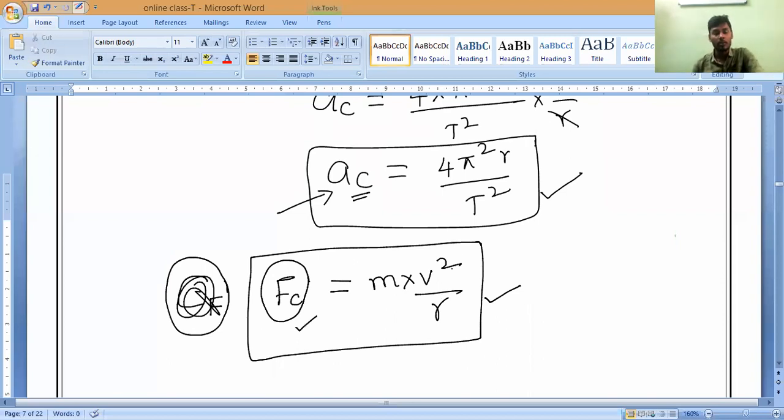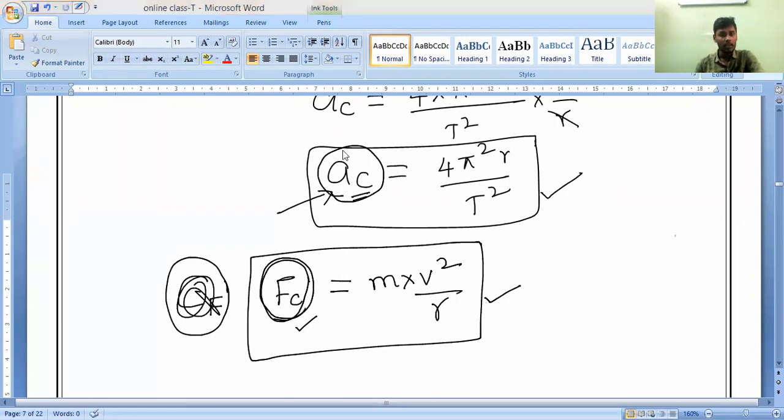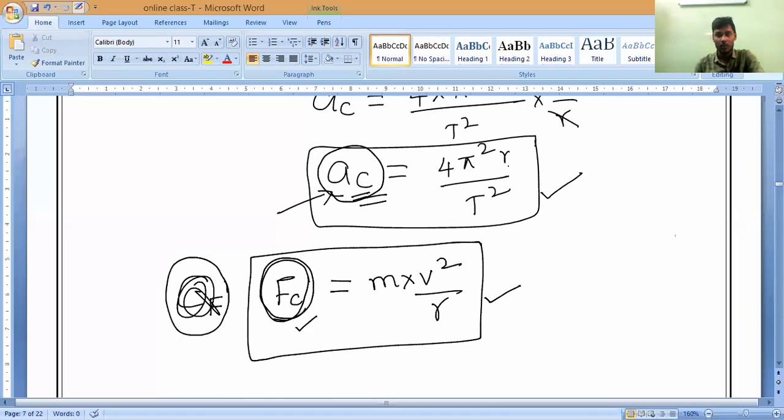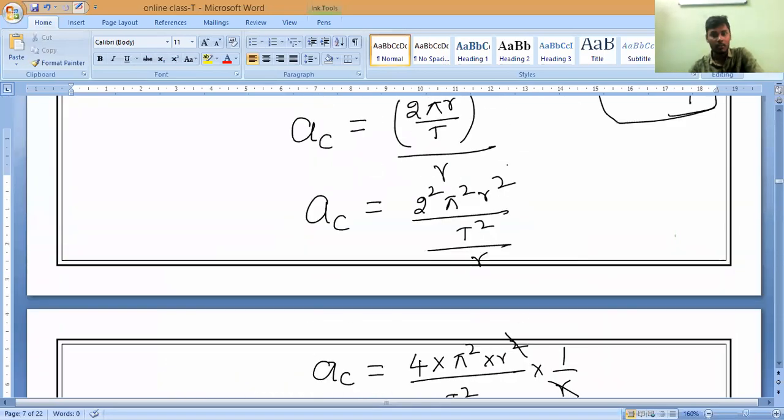So we have the importance of both these formulas. This one is for centripetal acceleration and this one is for centripetal force. Is it okay, Pradosh? Yes, sir. Please note it down. Jayvarshini, do you understand how the a_c came? Centripetal acceleration equals 4 pi square r divided by T square. Any doubt, you can ask me.